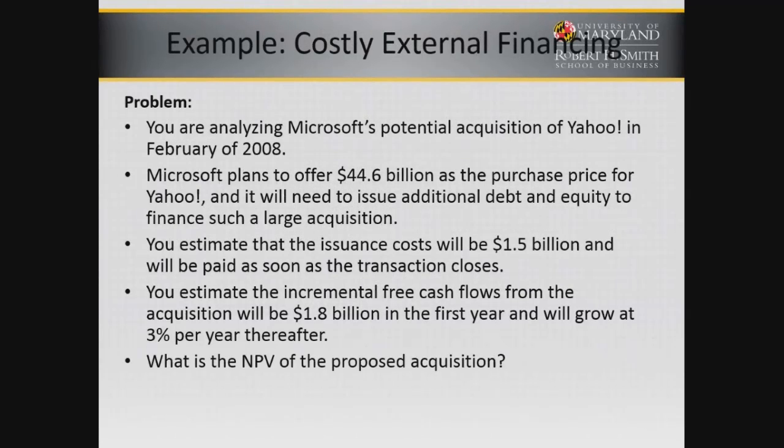So here's an example using costly external financing. You're analyzing Microsoft's potential acquisition of Yahoo in February 2008. Microsoft plans to offer $44.6 billion as the purchase price for Yahoo, and it will need to issue additional debt and equity to finance it. The issuance cost is $1.5 billion and will be paid as soon as the transaction closes. So this will be at year zero.